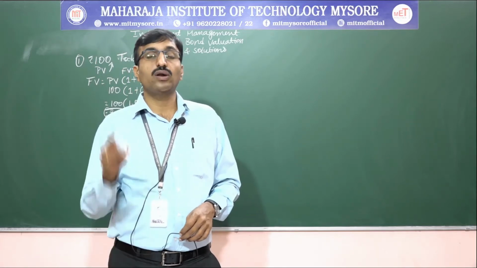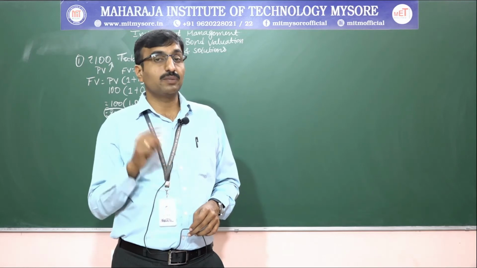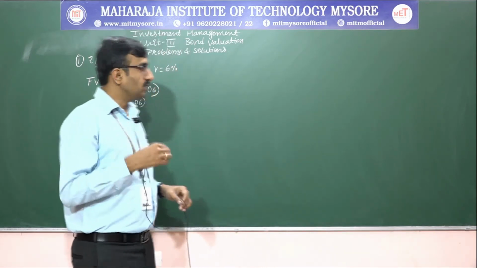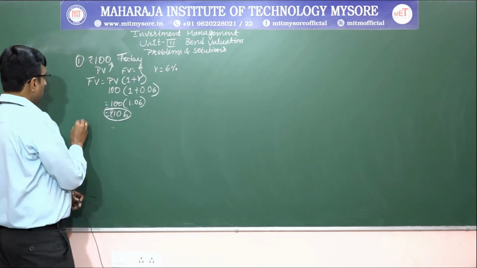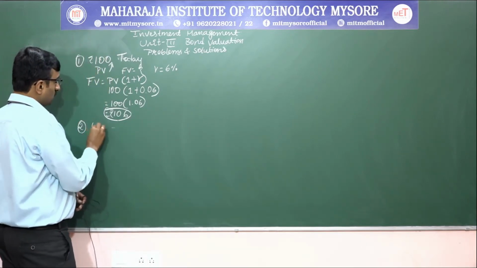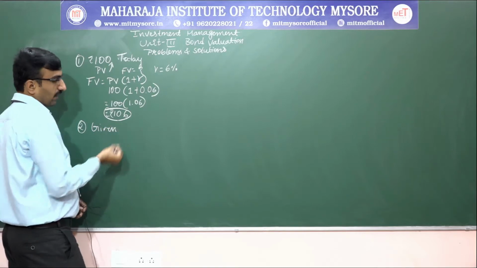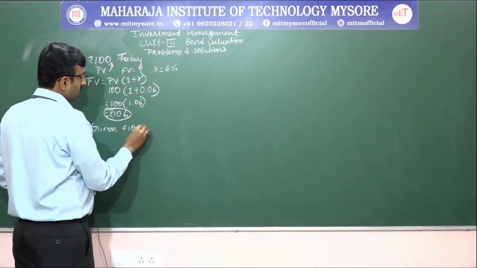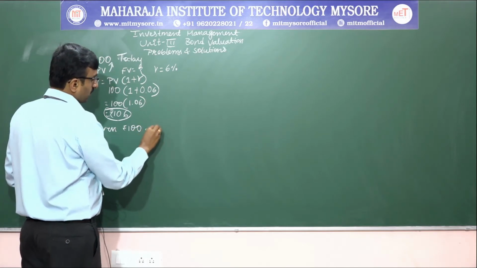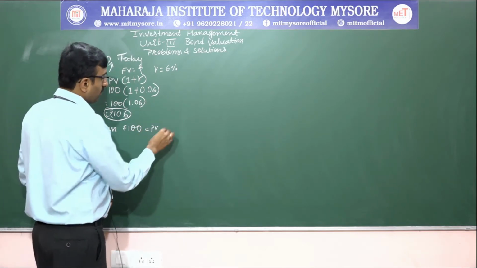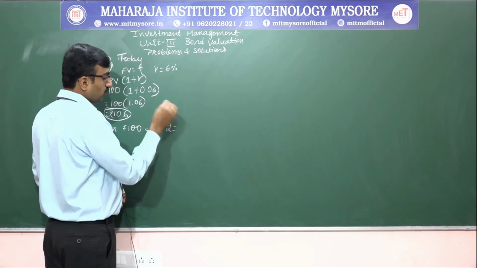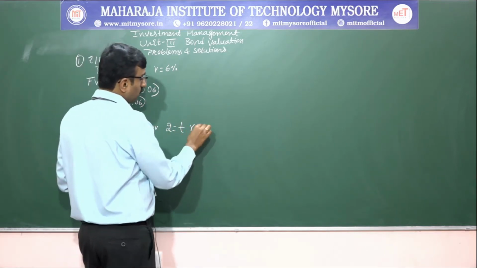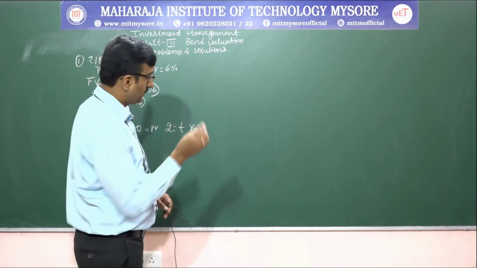Here they have given the maturity period; before, they had not. First take the given values. 100 rupees is the present value, 2 years is T, that is time, and R is 6%.